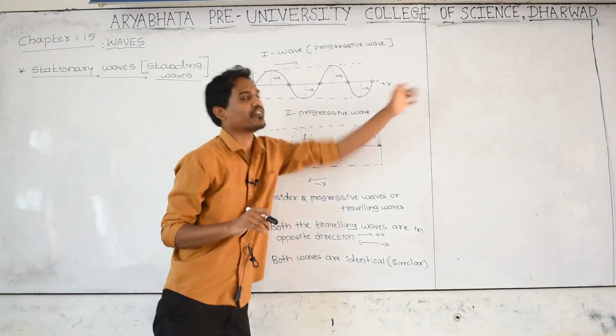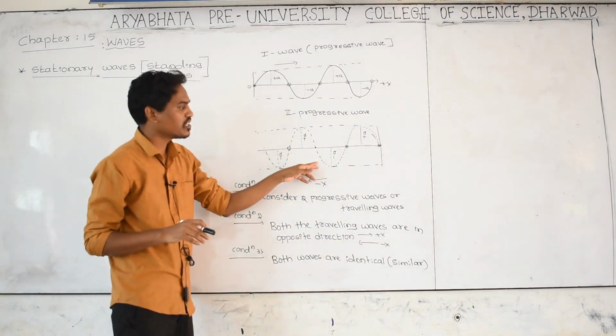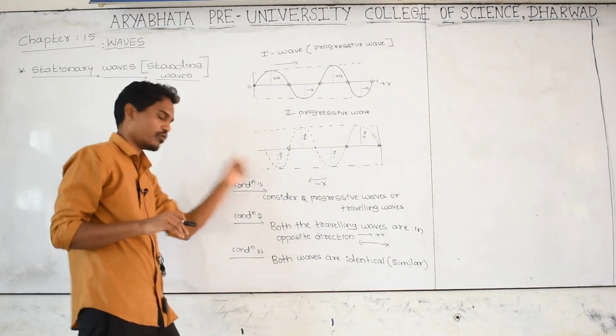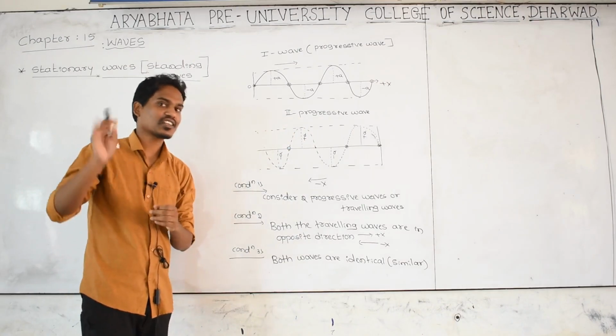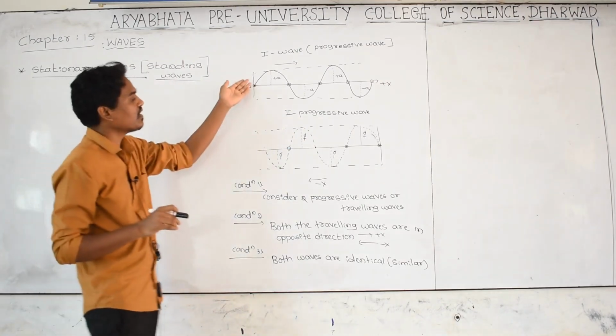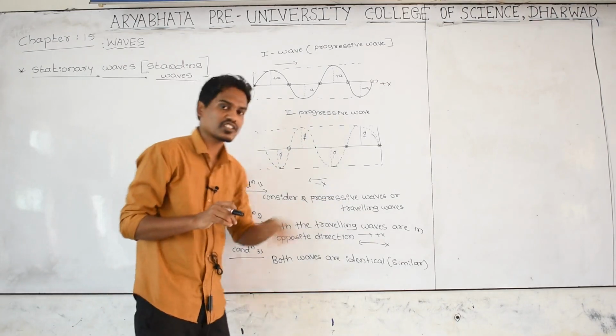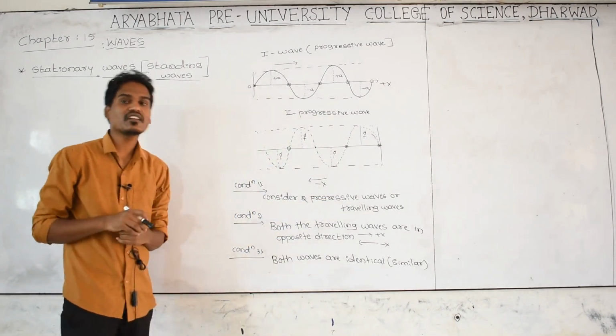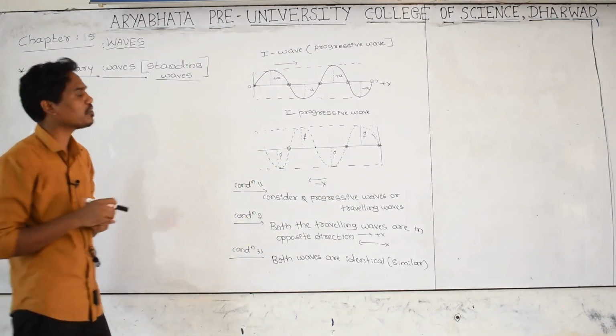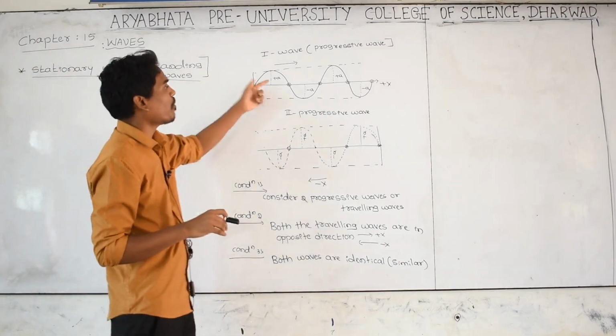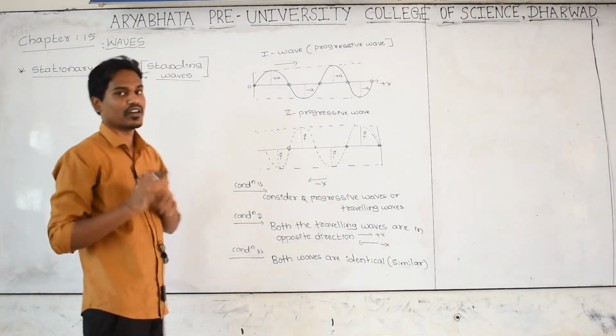This is a progressive wave, and this is also a progressive wave, but moving in the opposite direction. Direction is not the matter here; the word identical is used only on the basis of the properties of the two waves, which should be similar.